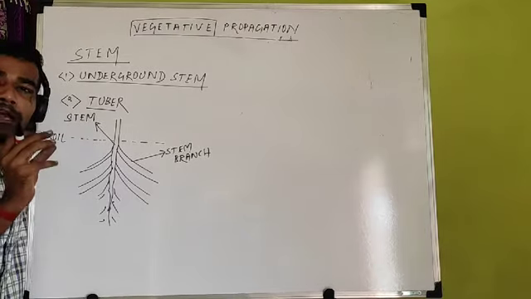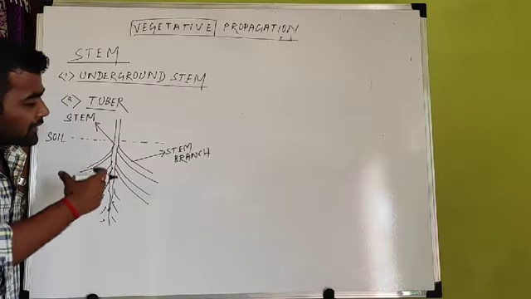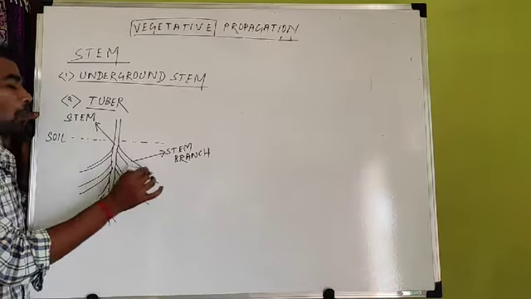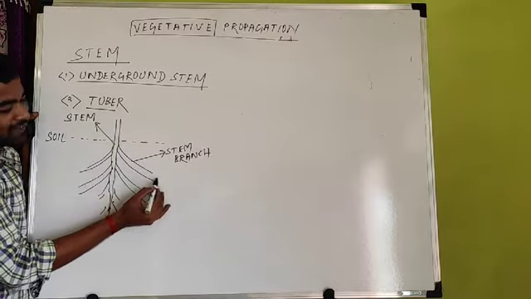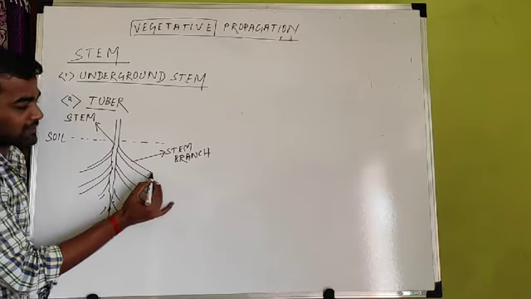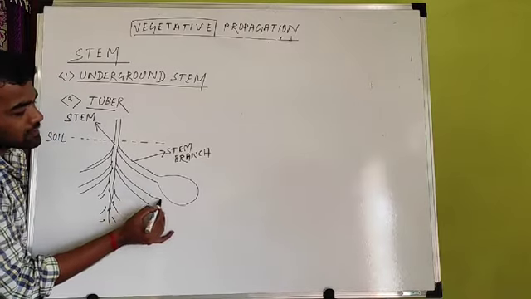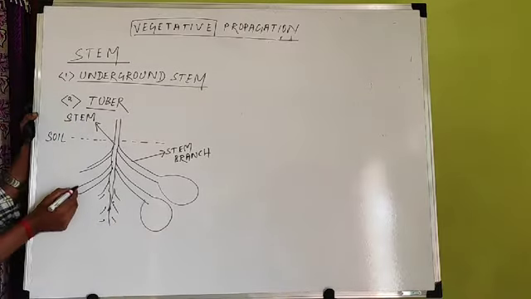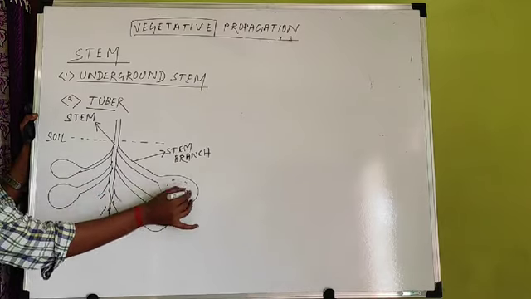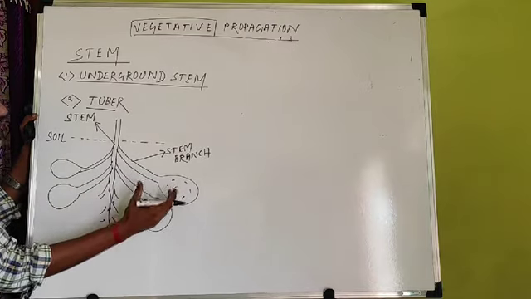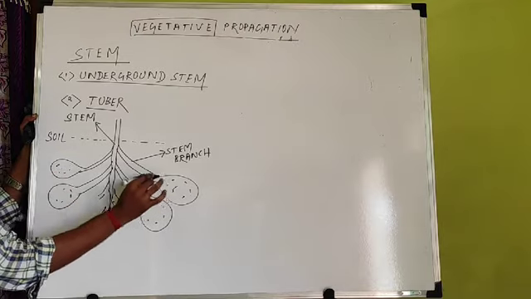These plants have a special mechanism. After photosynthesis, the food which is synthesized gets accumulated at the end of the underground branch. This is the underground branch, and this is the end or terminal portion of the underground branch. The food material gets accumulated and makes it swollen. So it forms a swollen structure below the ground, and these are the stem endings.